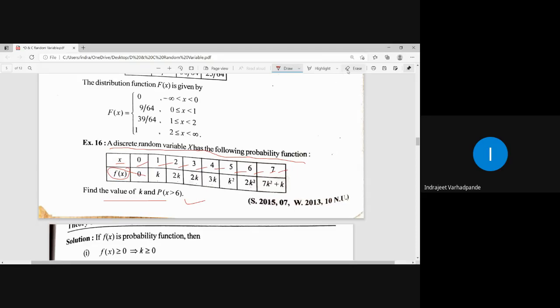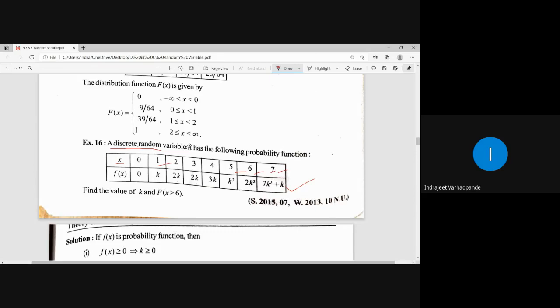In this particular example, they have asked me to find the value of k, which is not given over here, and also find the probability for x greater than 6. Which kind of random variable are they talking about over here? Discrete random variable.